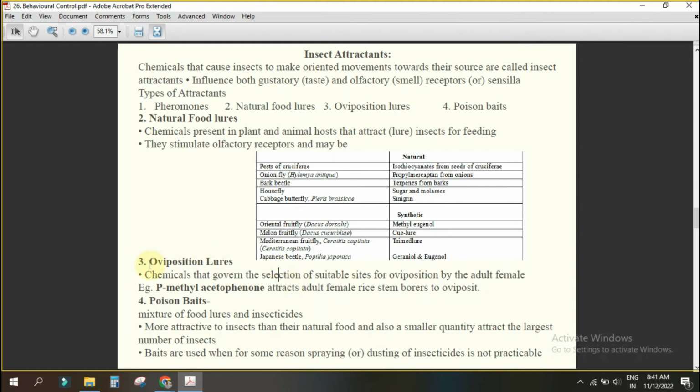How can you use this one for pest management? Put these chemicals in the non-host plant. So they will go there, they will lay the eggs. Now what will happen? No larva will come out. Yes or no?